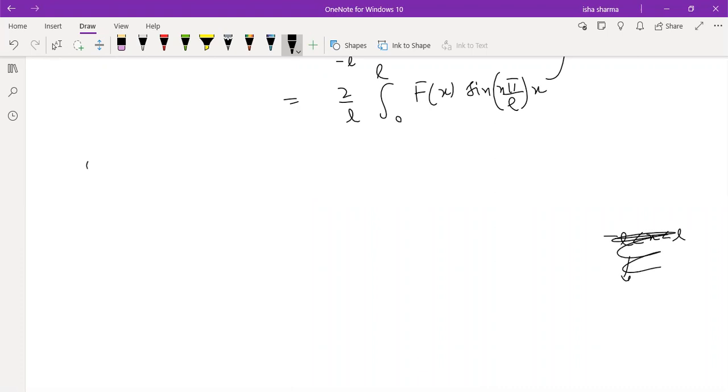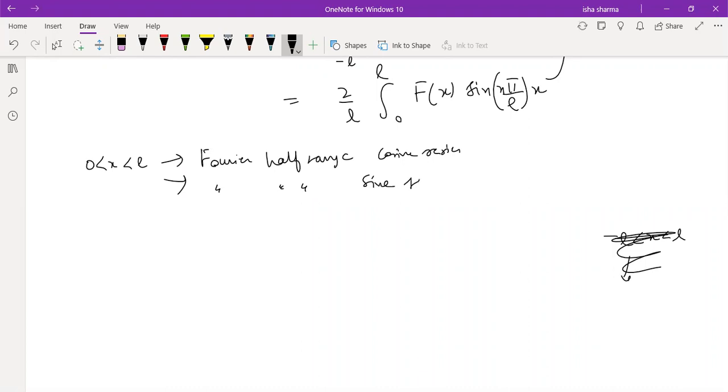But for a function defined from 0 to L, there are two possibilities. We can find its Fourier half range cosine series, and we can also find its Fourier half range sine series. That is the benefit of giving the function definition on a half range, that we can express it in both ways. So we'll do the examples.